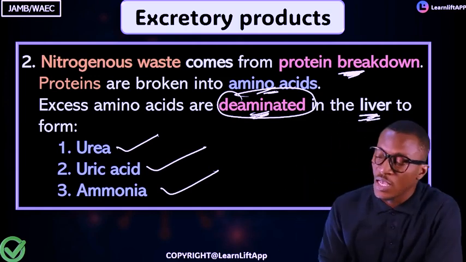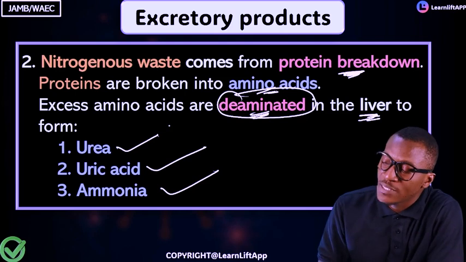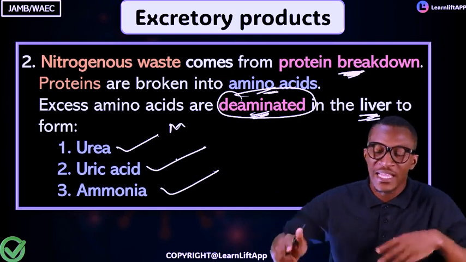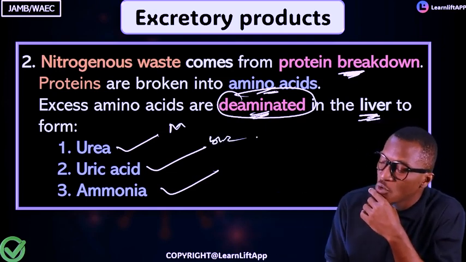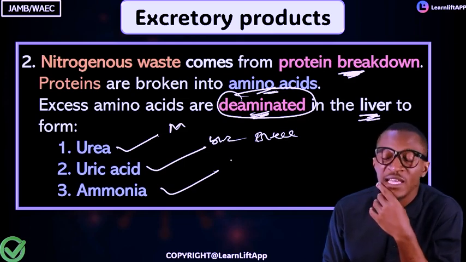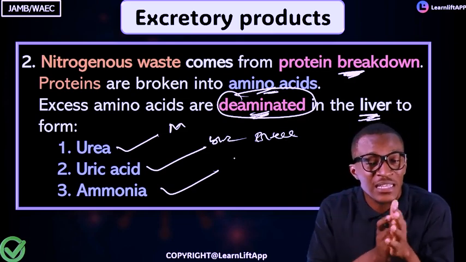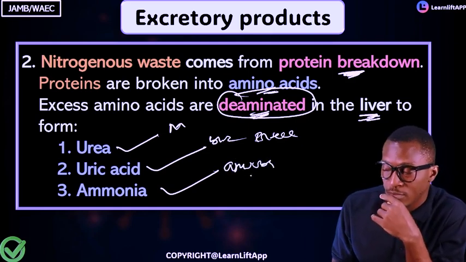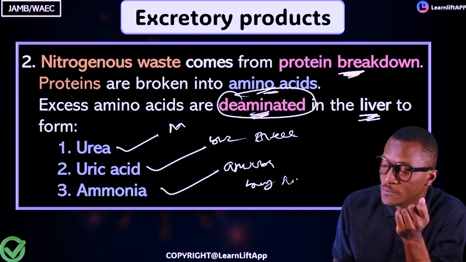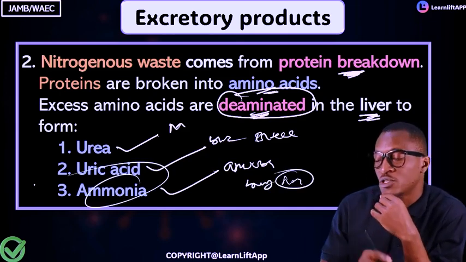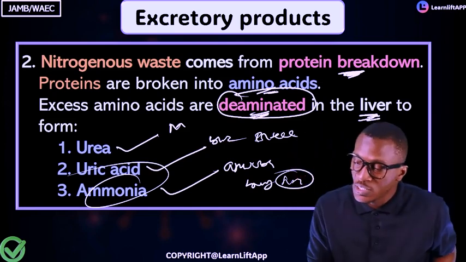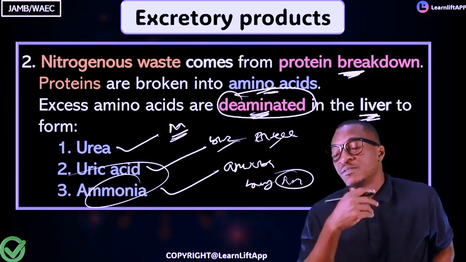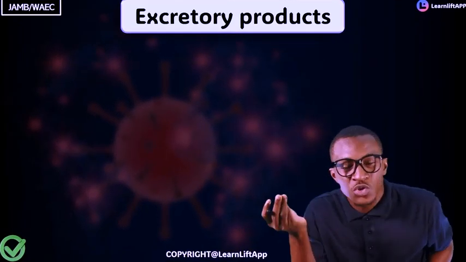Now, who are the animals that excrete urea? Mammals, me and you, we excrete urea. Uric acid is found in animals that have light weight for flight: birds and insects. Ammonia is for animals that stay in water, aquatic animals like amoeba and bony fish. What do they excrete? Ammonia. Fish, they excrete what? Ammonia. Do you understand? So this is for mammals, this is for animals that fly, birds and insects, and this is for aquatic animals. They are called nitrogenous waste.